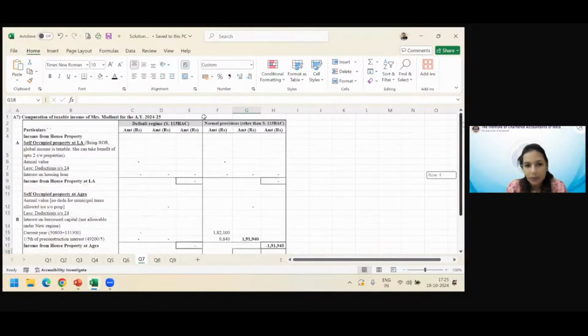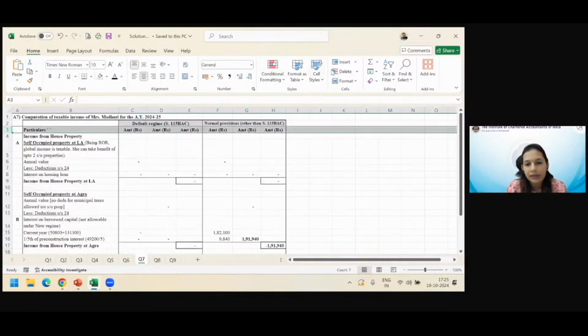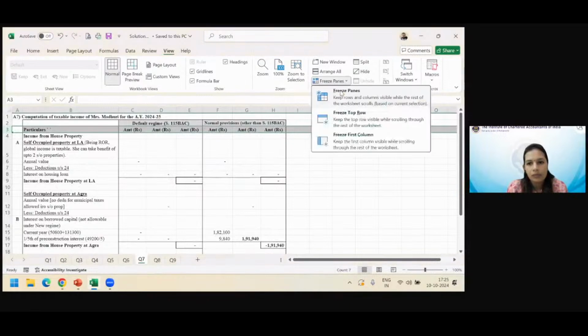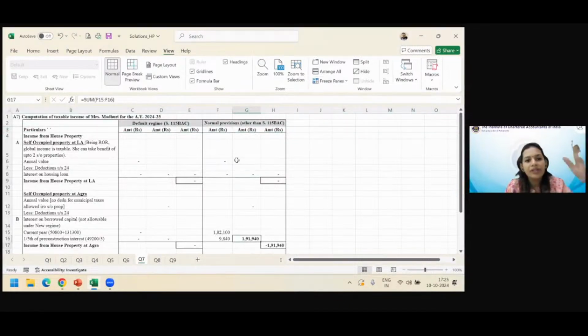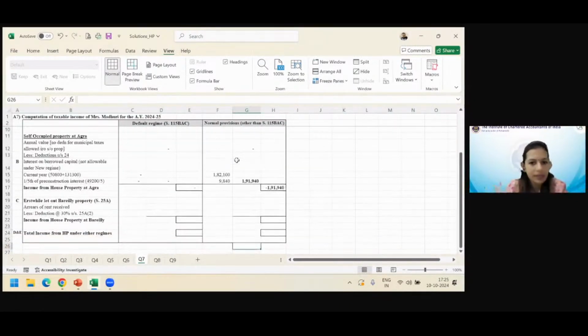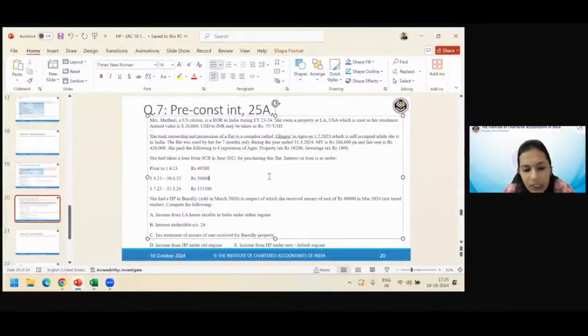Okay, just so that you don't get confused, let me highlight the headings. Okay, first wala CDE, they are default, and then last wala are the optional regime. Okay, I hope we are all on the same page as far as Agra ka Ghagra is concerned. All right. Let's move on to Bareilly ki Barfi.